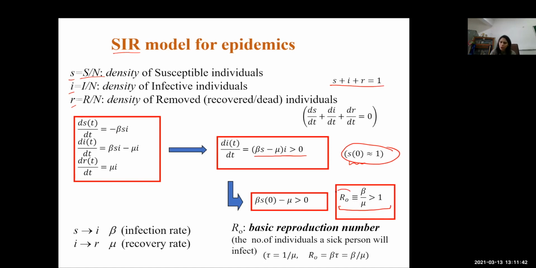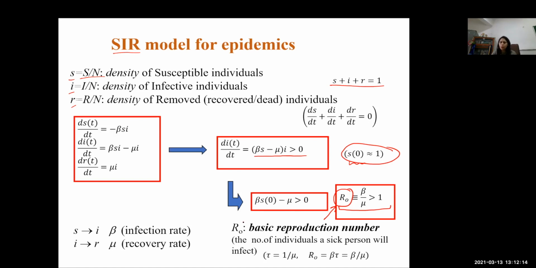Now this R naught is a very important parameter, which is called the basic reproduction number. The basic reproduction number is the number of individuals a sick person will infect. So when we say that corona can be reduced by reducing the number of contacts, that is, if you quarantine a person, then the number of infected population will be reduced.